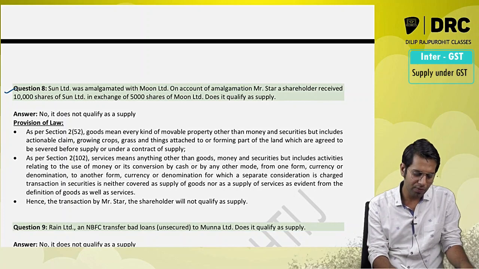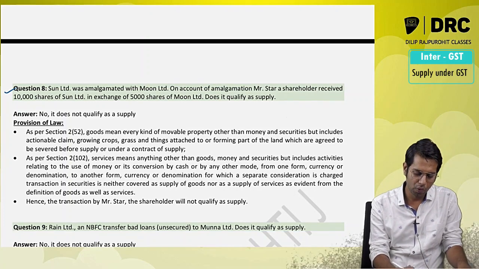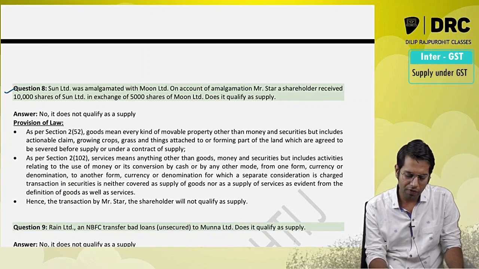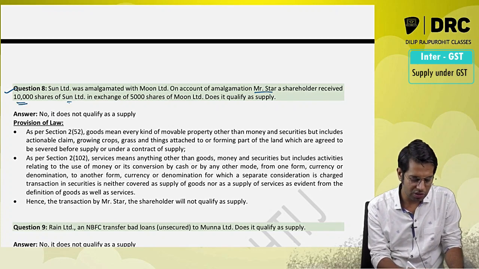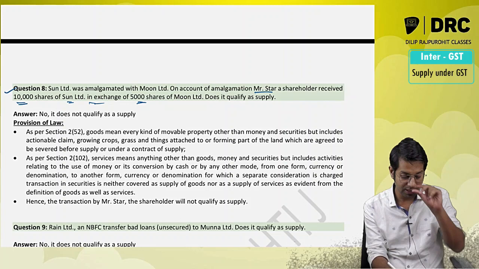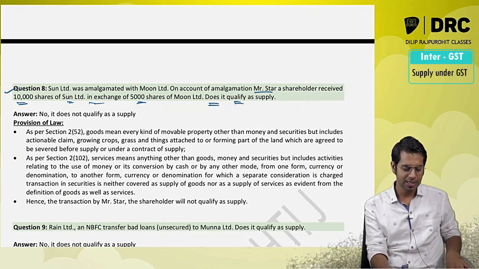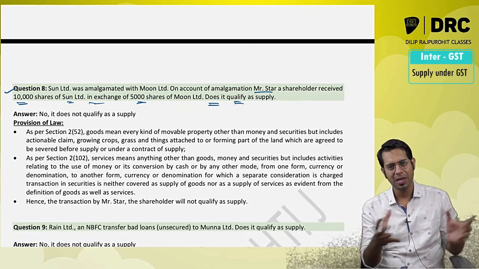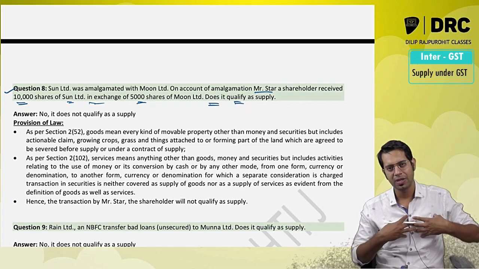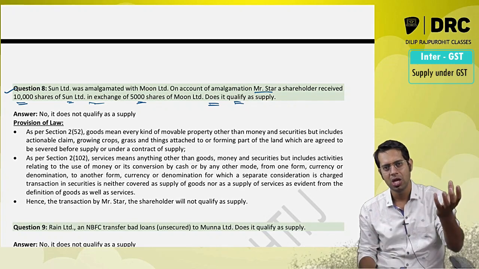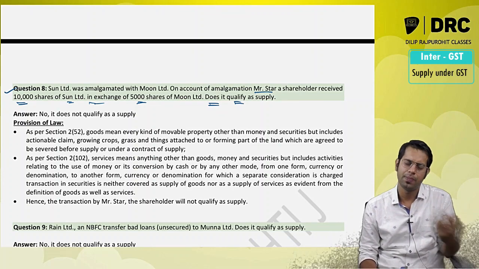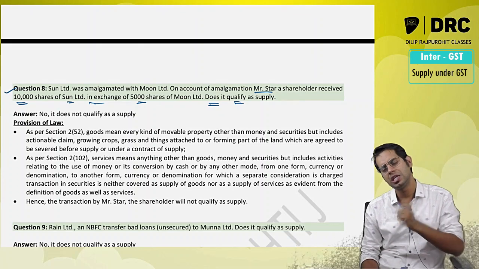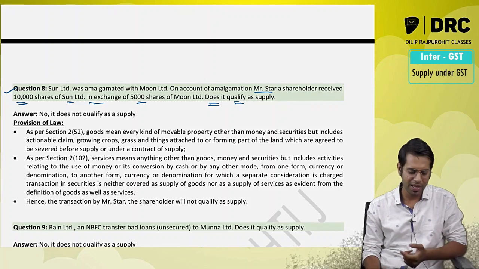Then Sun Limited was amalgamated with Moon Limited. On account of amalgamation, Mr. Star, a shareholder, received 1000 shares of Sun Limited in exchange of 5000 shares of Moon Limited. Does it qualify as a supply? Now there is amalgamation of two companies happening. I am a shareholder getting shares of the new company for having the shares in old company. Now whether this particular shares which I have got, whether it is a supply, answer is no.